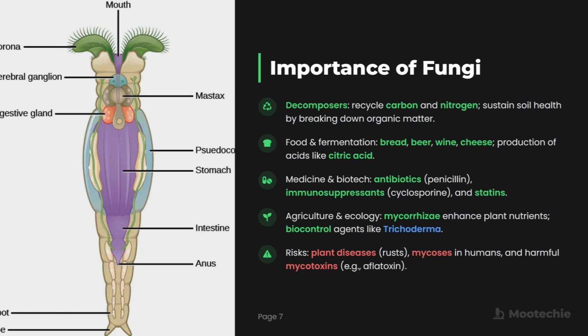In medicine and biotechnology, fungi give us life-saving antibiotics like penicillin, immunosuppressants like cyclosporin for organ transplants, and cholesterol-lowering statins. In agriculture and ecology, mycorrhizal fungi enhance plant nutrient uptake, and fungi like Trichoderma are used as biocontrol agents against plant diseases. However, fungi also pose risks.